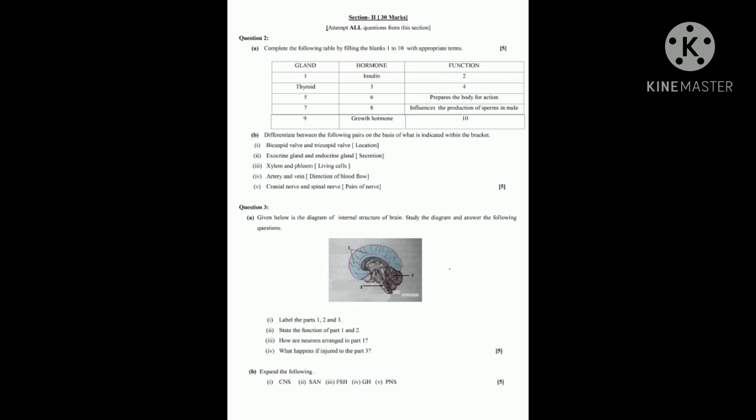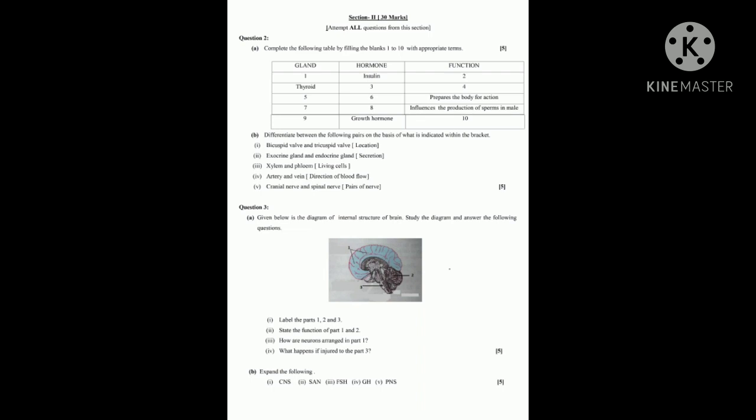Next, state the function of part 1 and 2. Number 1 is the cerebrum, so its function is: it is the seat of intelligence, willpower, memory, thinking, reasoning, etc. Number 2 is the cerebellum, so its function is to coordinate muscular activity and balance in the body. Each carries 1 mark, so the total is 2 marks.